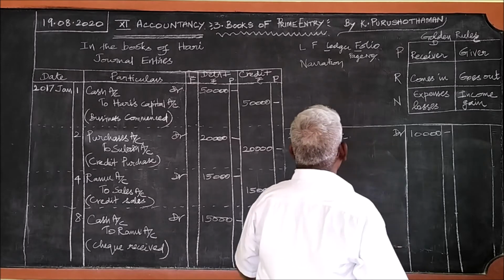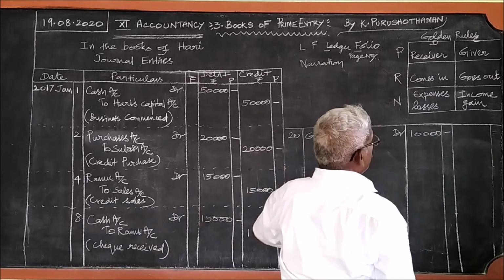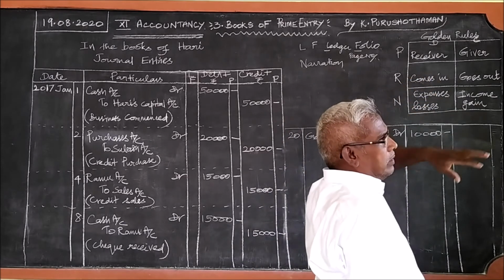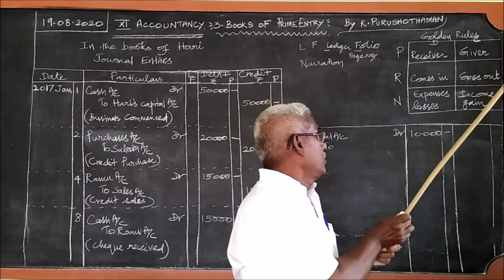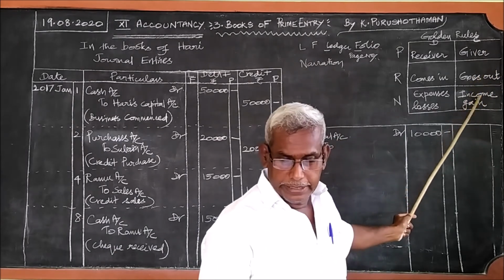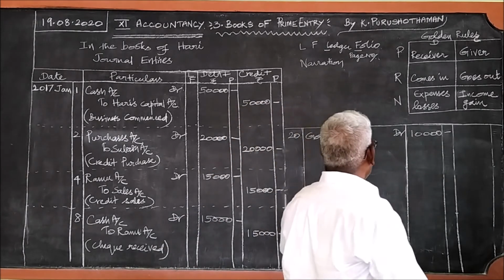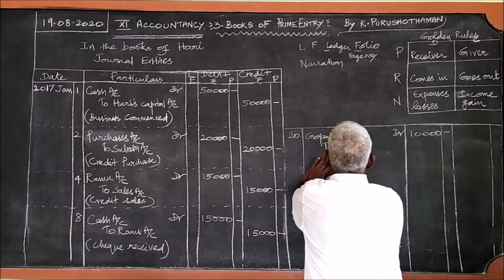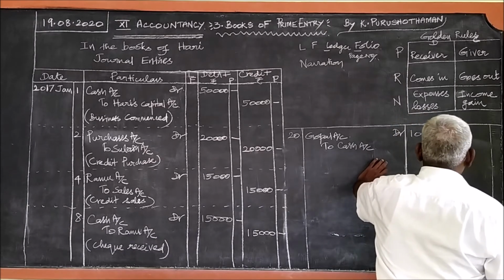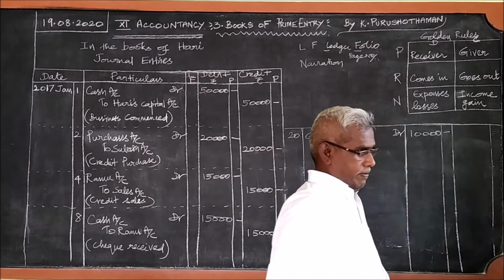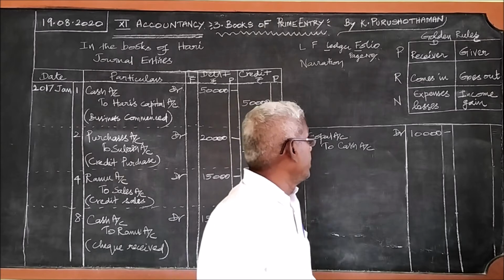Now, what goes out? When Gopal's account is settled, there is no giver here. Then go to the second rule. What goes out? Cash goes out. So, to cash account. How much? Not the entire amount is paid, after deducting 5% discount.